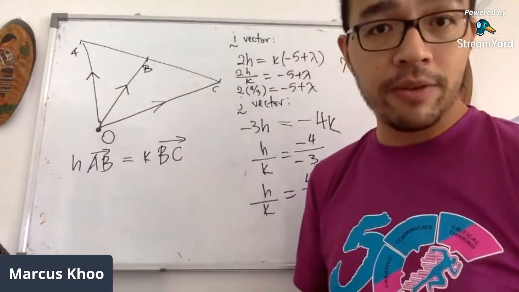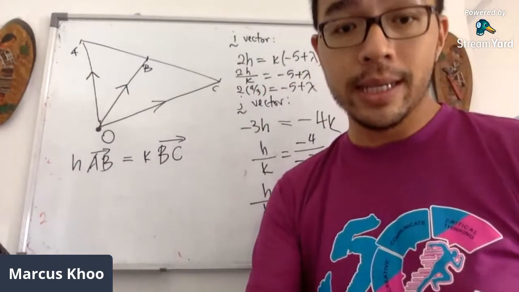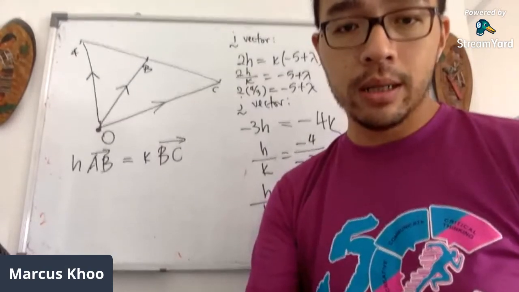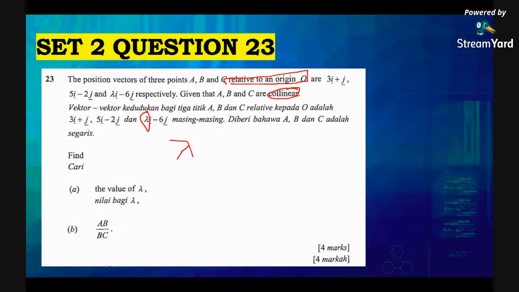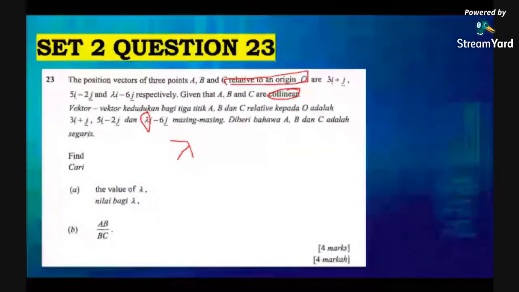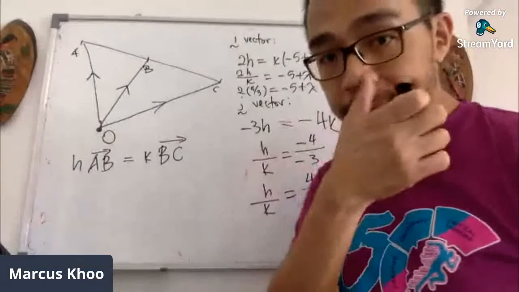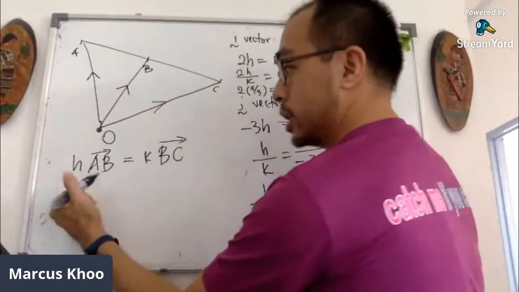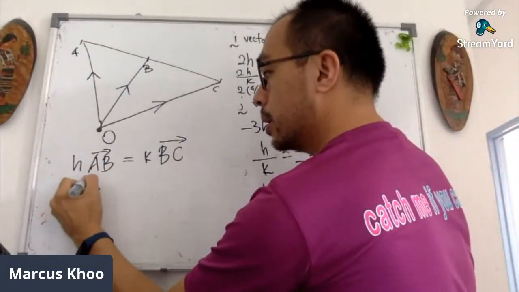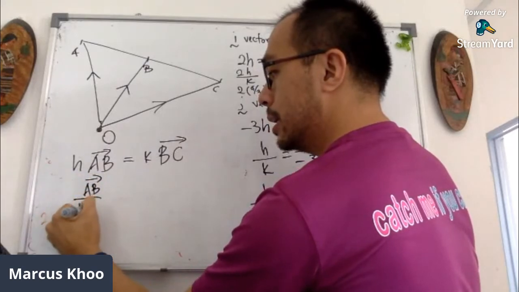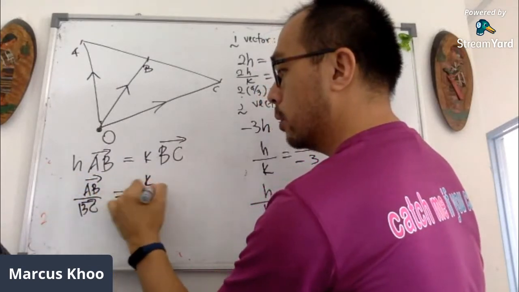Since the question asks for AB to BC, the ratio of AB to BC, I can shift this around. AB to BC equals K over H.